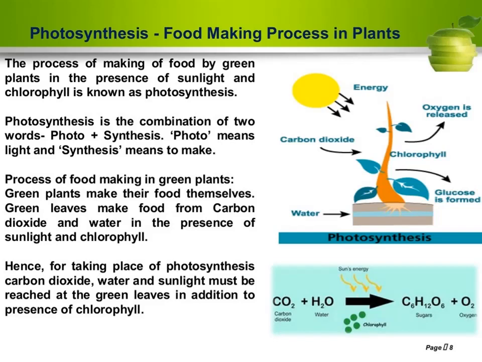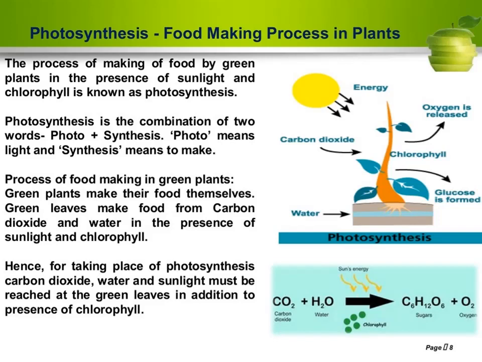In factories, production takes place and new products are made. Same like here, the plant leaves are known as the food factories because here food is made by the plant.